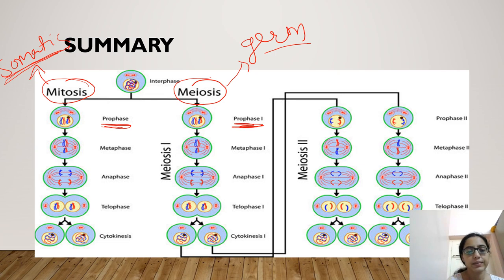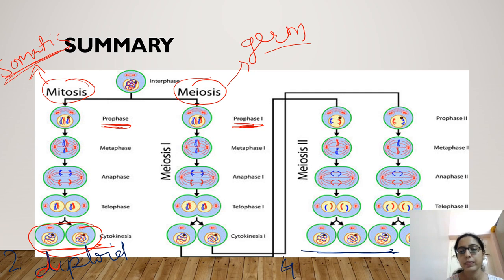In mitosis, at the end of cytokinesis, we get two diploid daughter cells, while at the end of meiosis we get four haploid daughter cells.